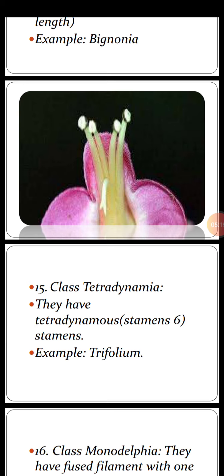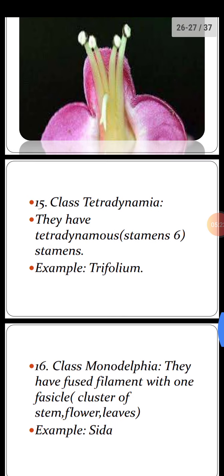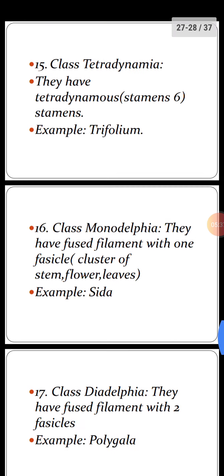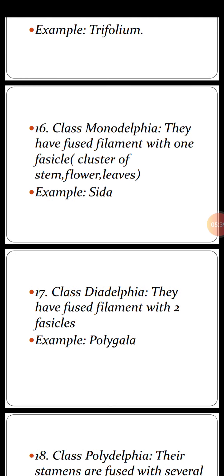15th class Tetradynamia. They have tetradynamous stamens. Stamens are 6 in number. Example is Trifolium. 16th class is Monadelphia. They have fused filaments with one fascicle. Once again I am telling you what are fascicles. Clusters of stem, flowers and leaves. Example is Sida. It's a plant.